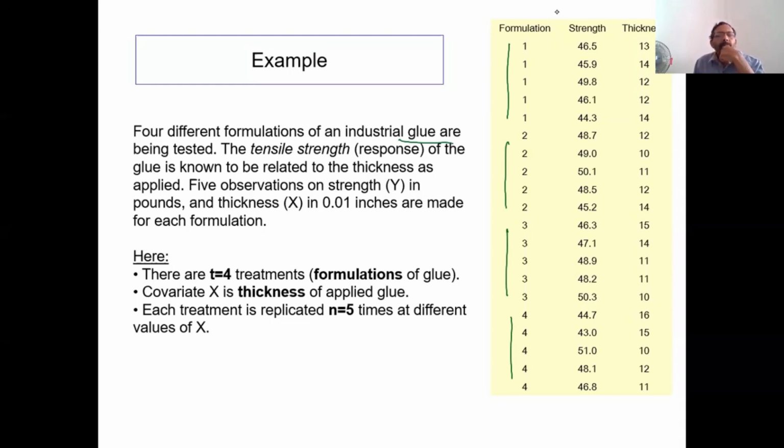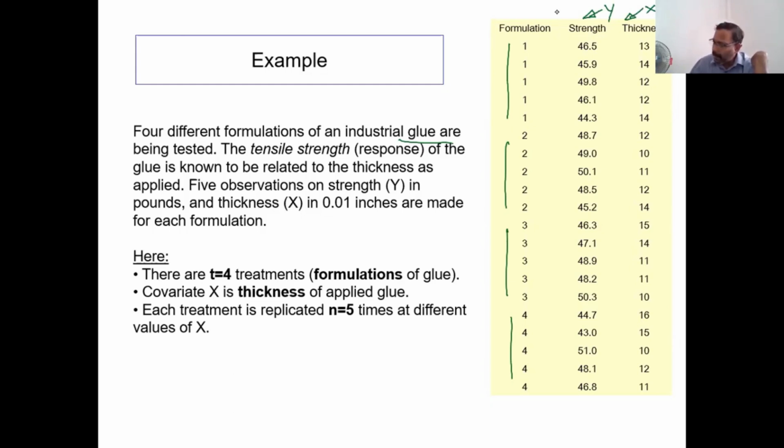The response of the glue is known to be related to the thickness of the glue that you have applied. Five observations on strength Y in pounds, let's say kilogram or pounds, and the thickness X of the glue applied, in 0.01 inch, are made for each formulation. Strength is the response Y, and thickness is the covariate X. These are different thicknesses, not the same.